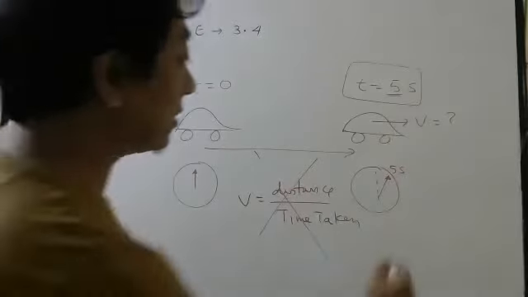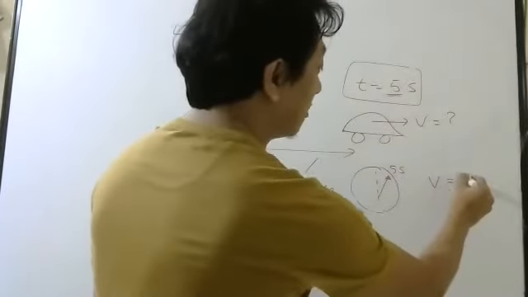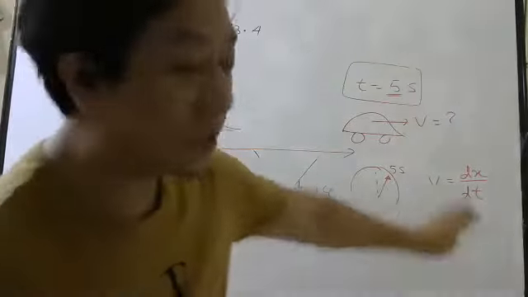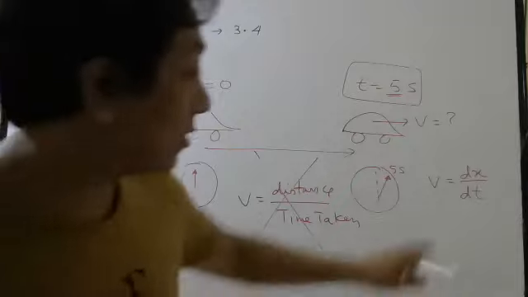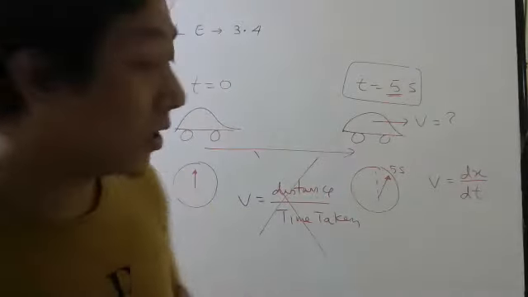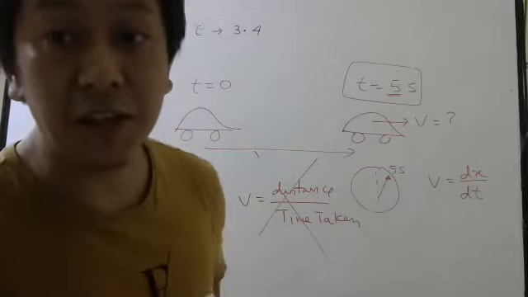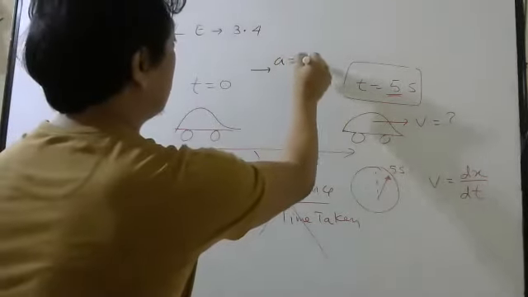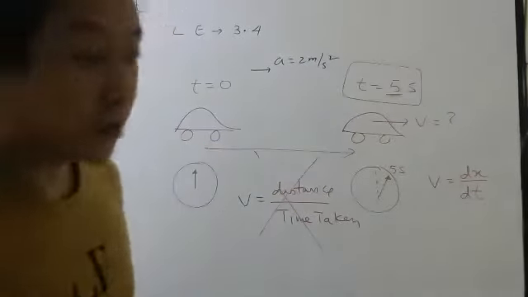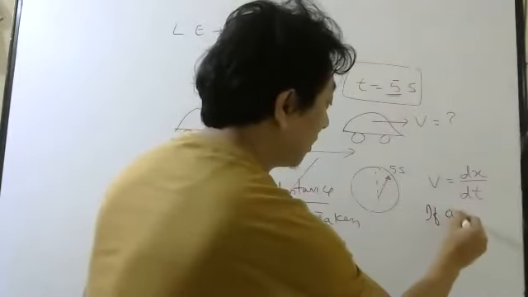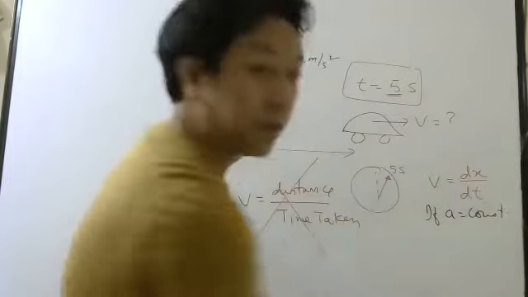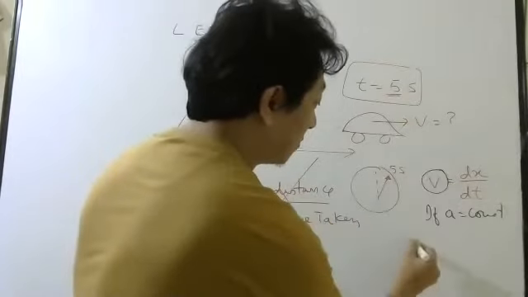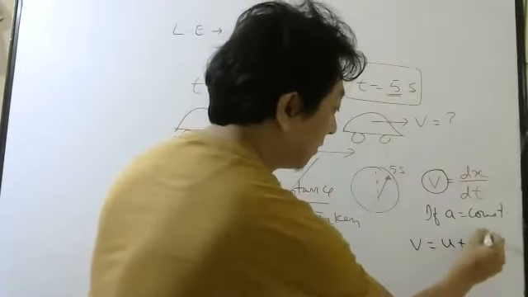Now, how do we write instantaneous speed? We write instantaneous speed as dx by dt. This is the way we write instantaneous speed, so this is what we have to calculate. But already we know if acceleration is constant, in this problem let us say acceleration is 2 meter per second square, then using the calculus method, I have derived instantaneous speed equals u plus at.